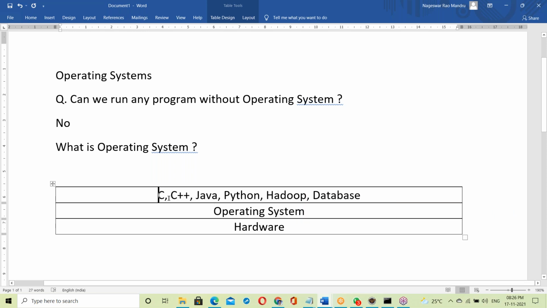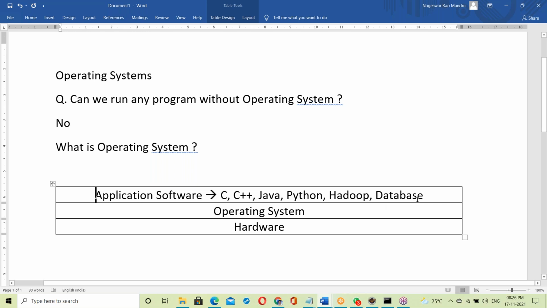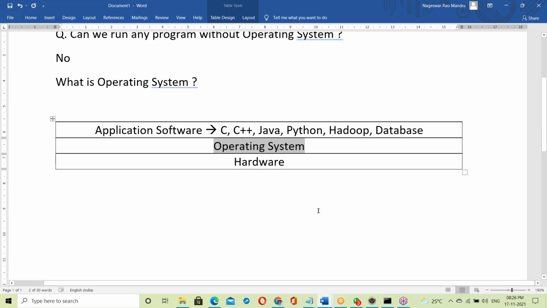These are called application softwares. All these application softwares are running on top of OS. So OS is giving a platform to run all the programs. On top of it, all are running. Without OS, we can't do anything.